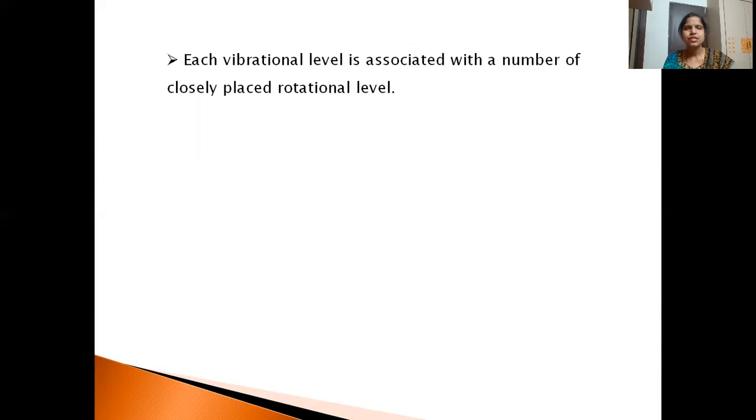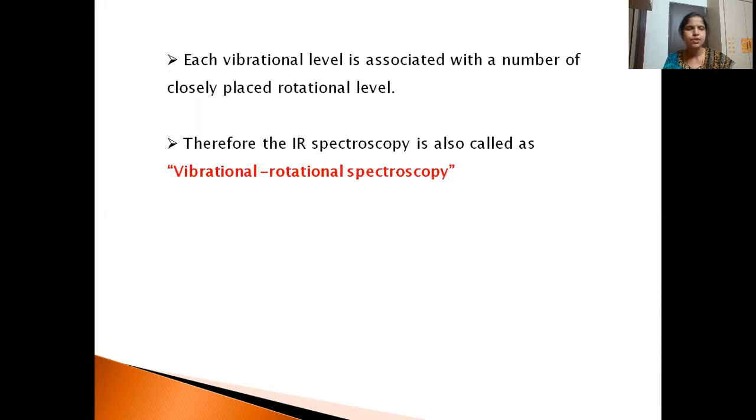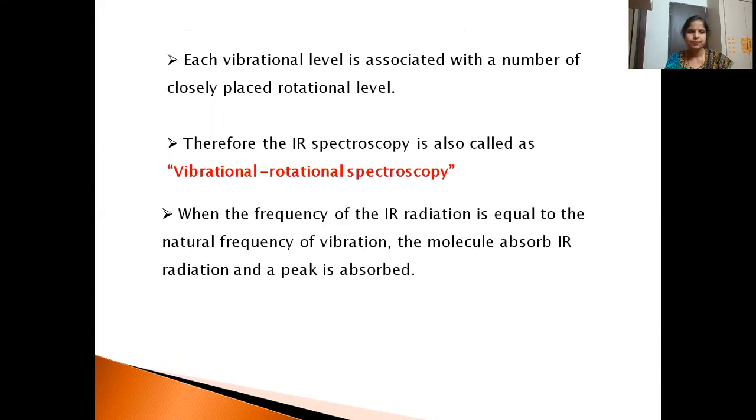Each vibrational level is associated with a number of closely placed rotational levels. That is why we call IR spectroscopy vibrational-rotational spectroscopy. Remember why it is known as vibrational-rotational: when IR rays are incident on the molecule, the transitions take place only between the vibrational and rotational energy levels. That is the reason it is known as vibrational and rotational spectroscopy.